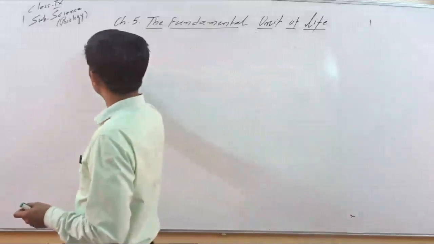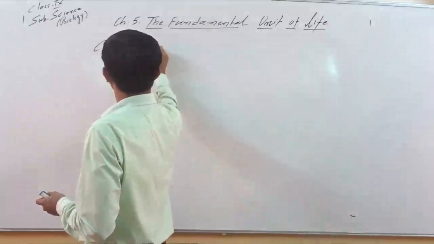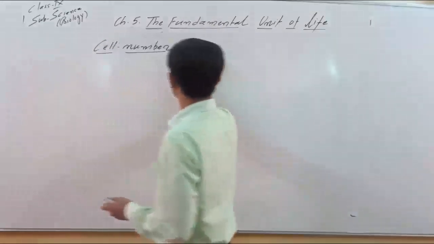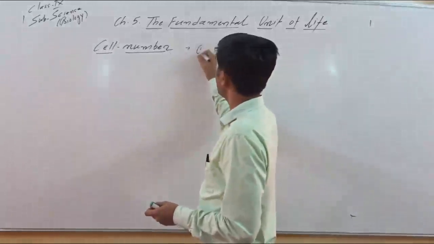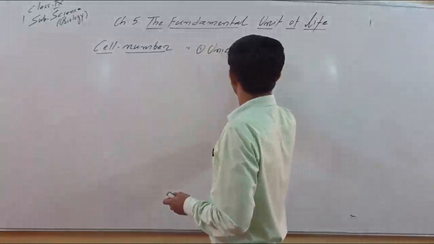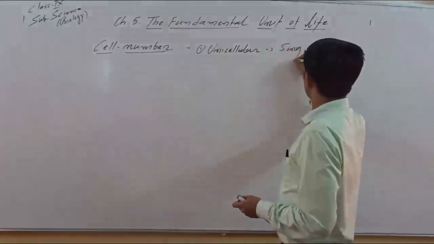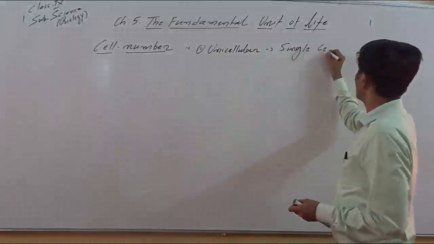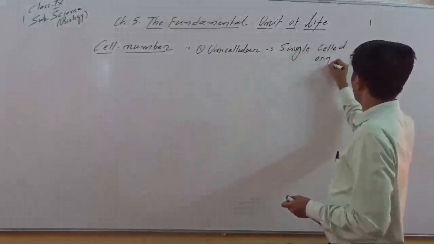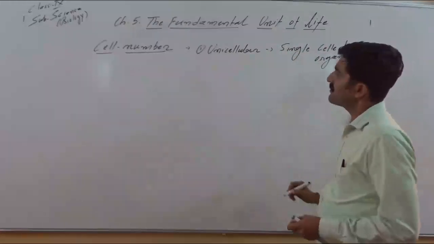So on the basis of cell number, organisms may be unicellular, or these are called single celled organisms.